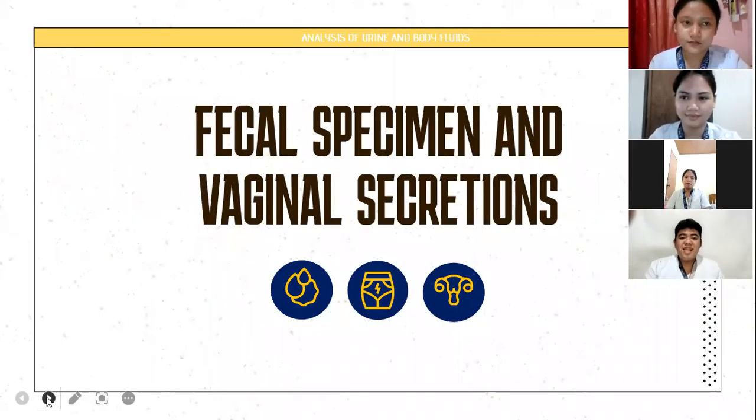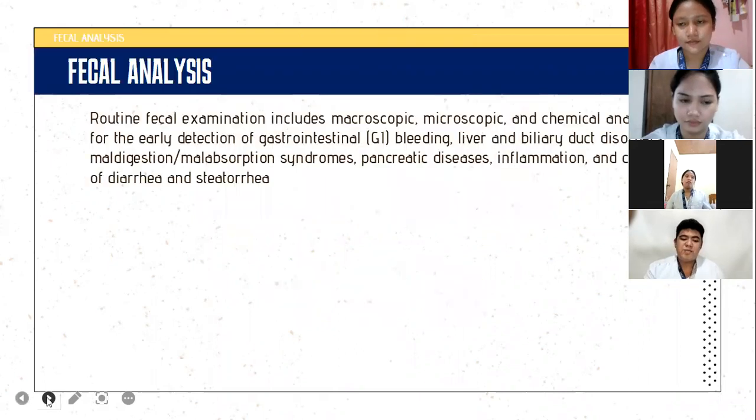Aside from urine, CSF, semen, synovial, and serous fluid, we will tackle two body fluids that make you feel awful or disgusted. Hi, I'm Kit Christian Pregunta, first presenter of the sixth group, and we will talk about fecal specimen and vaginal secretion. Let's talk about the routine analysis of feces.